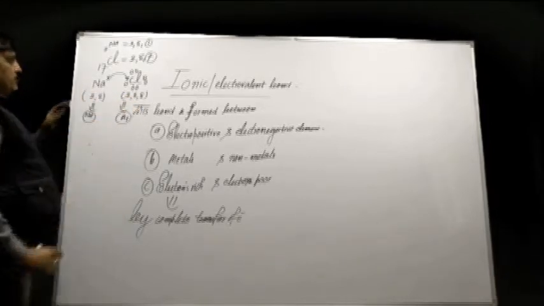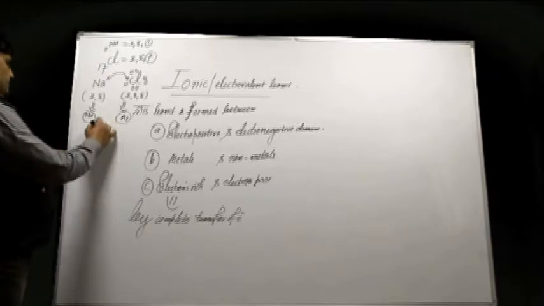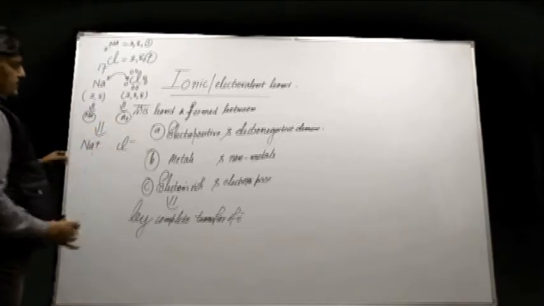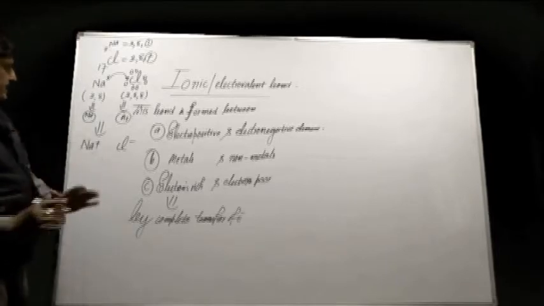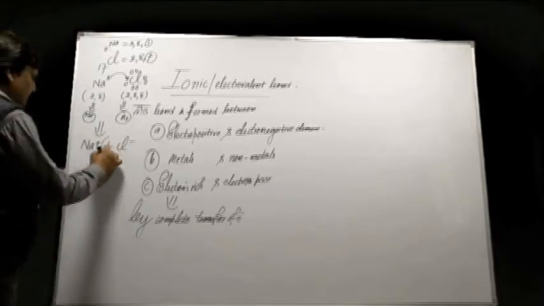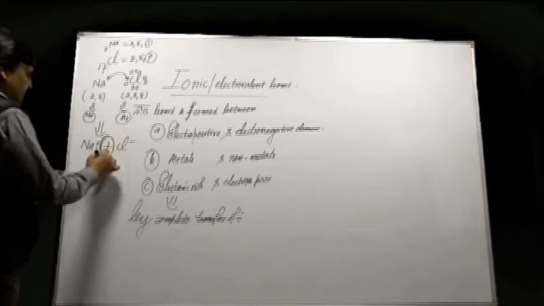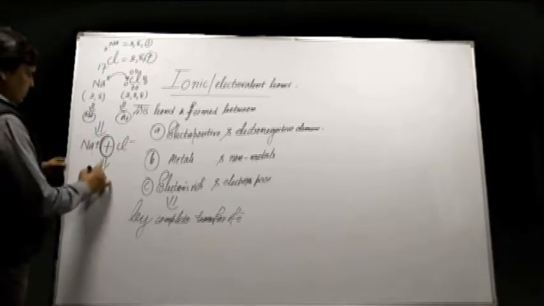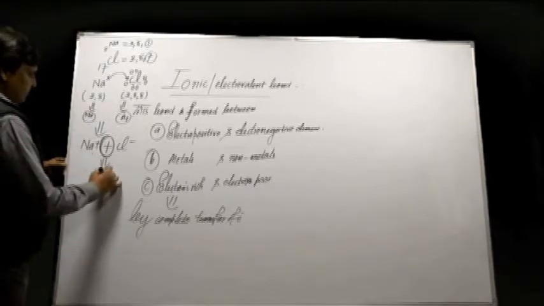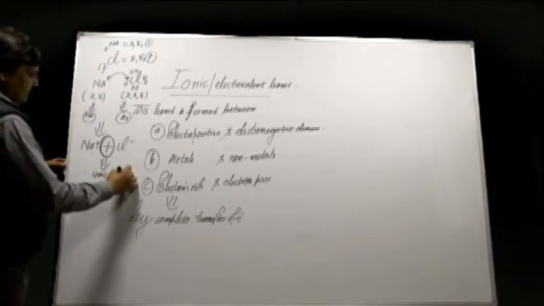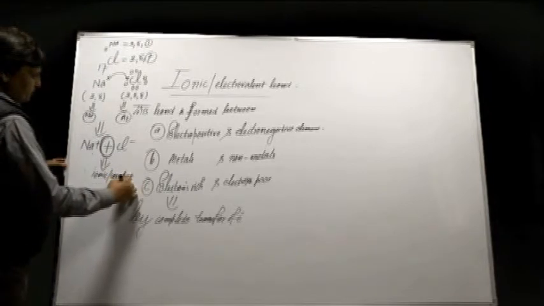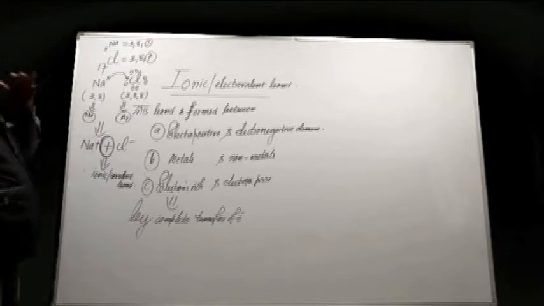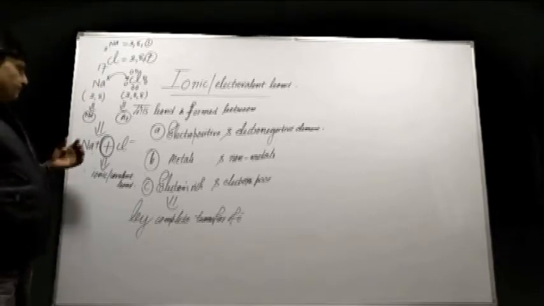As soon as the electron has completely transferred from sodium, cation, that is Na plus, is formed, and in case of chlorine Cl minus is formed, and these two cations and anions hold together by electrostatic force of attraction, and this electrostatic force of attraction is called ionic or electrovalent bond. It is called ionic bond because electron has transferred and cations and anions are formed.